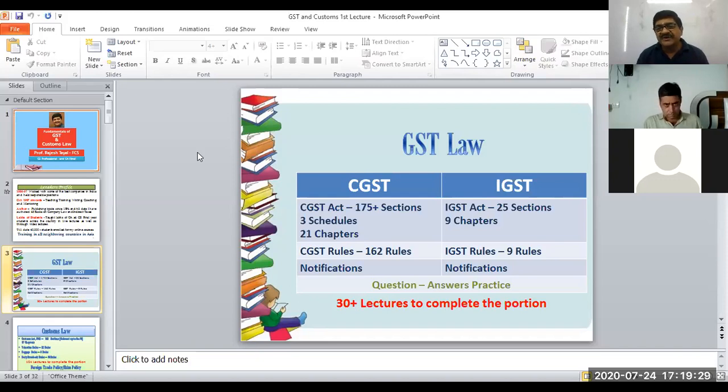And not only covering the law, we will also have lots of question answers. So for covering GST alone, that is CGST and IGST, we require more than 30 lectures. 30 is the minimum, more lectures may be required.